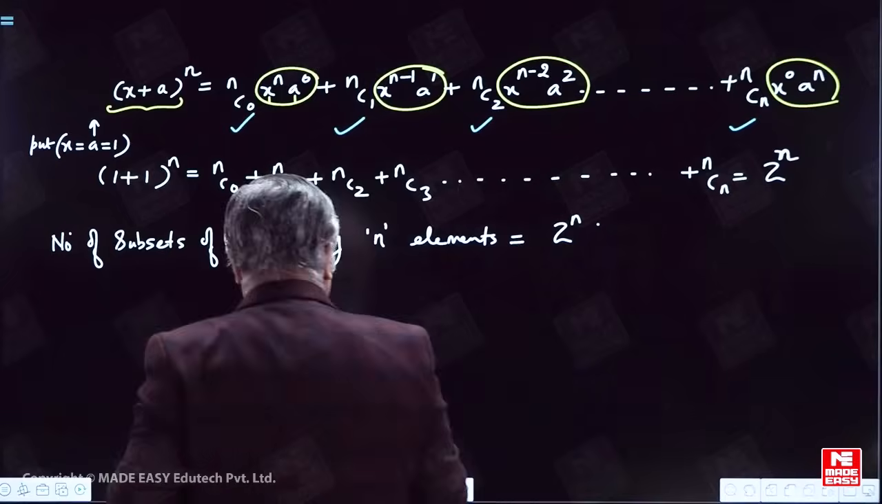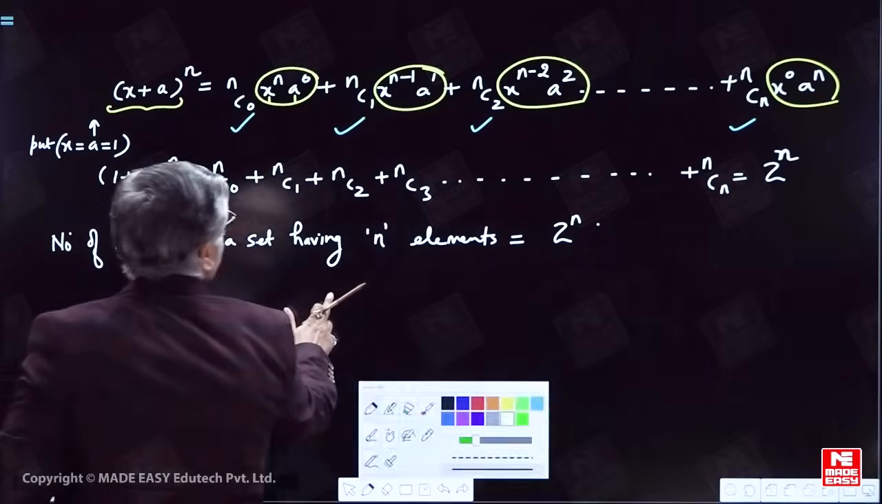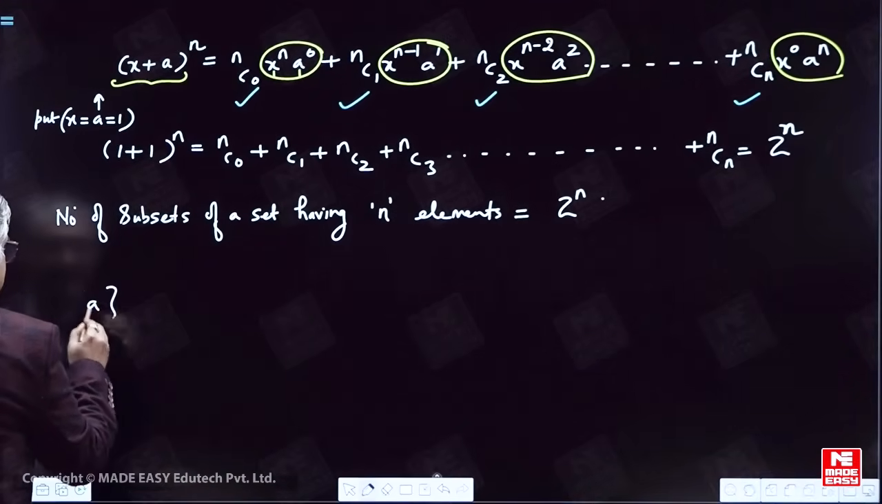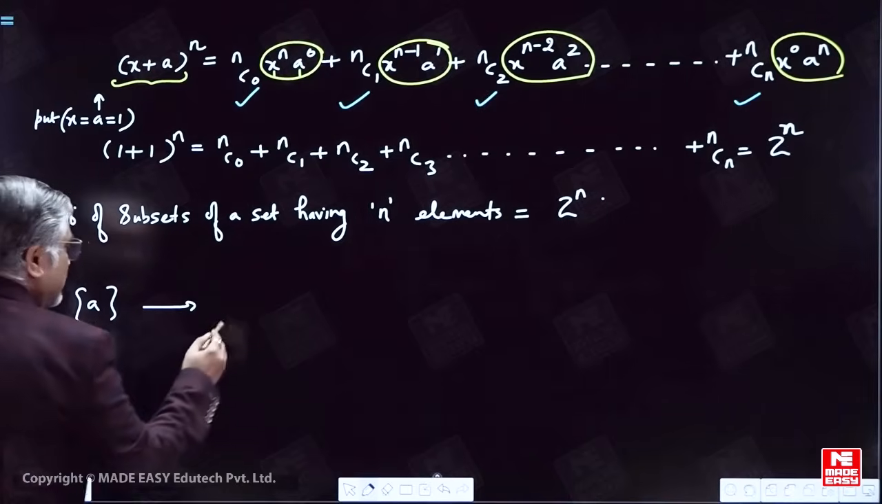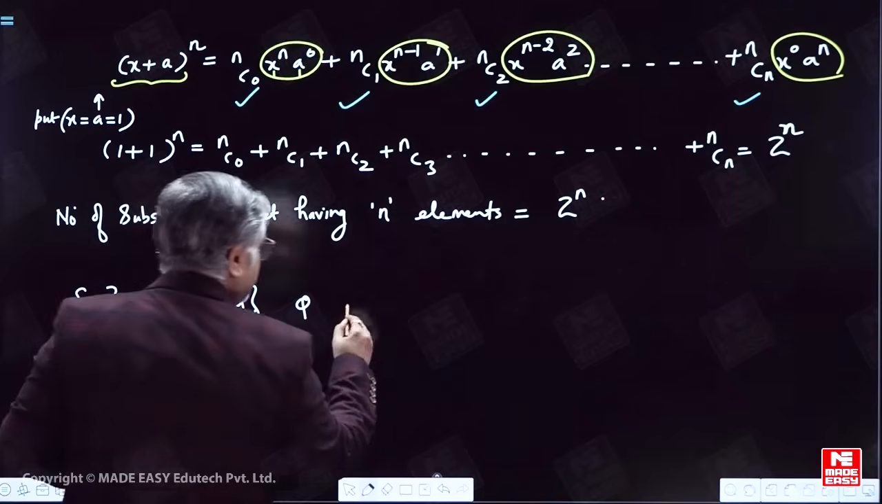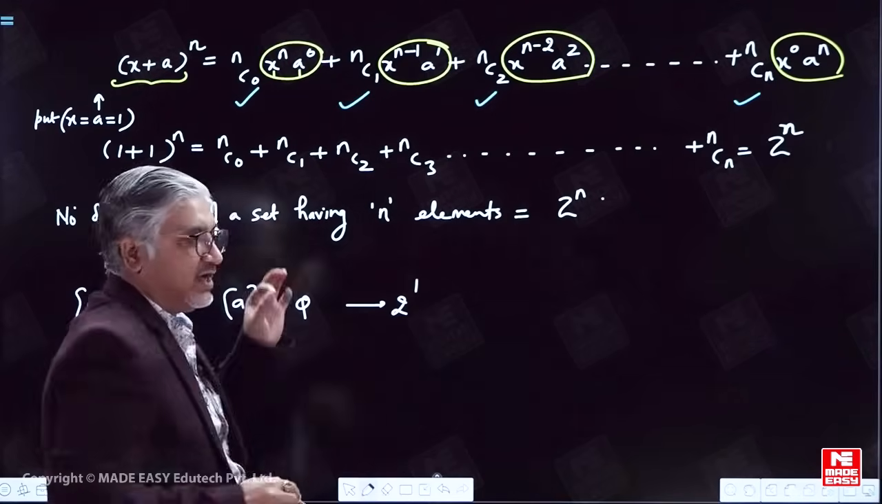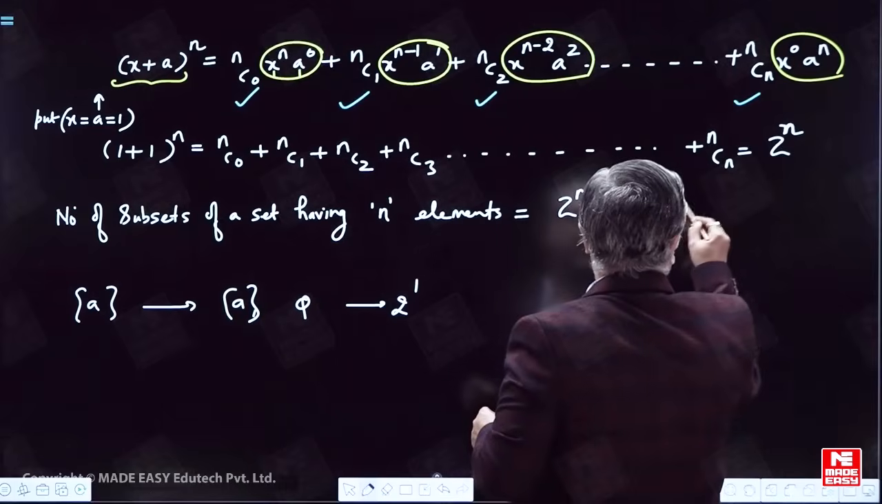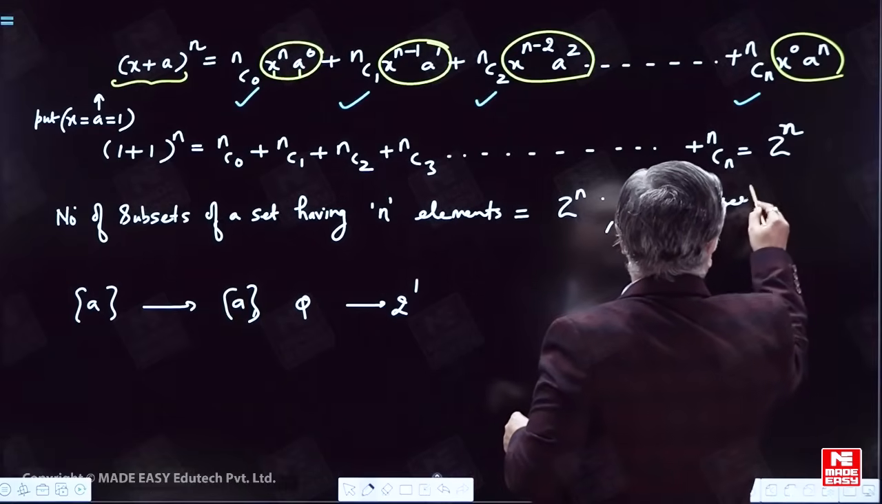Suppose there is a set which has only one element, a. So what will its subsets be? a and phi. There will be two subsets. And one more thing you can add here: phi is a subset of each and every set. Phi is a subset of every set.